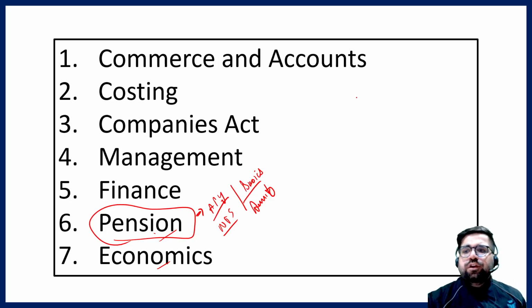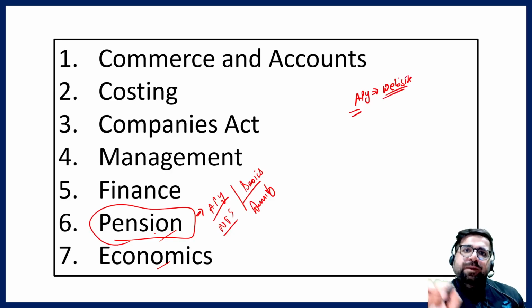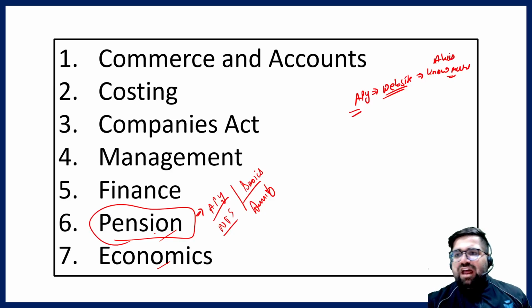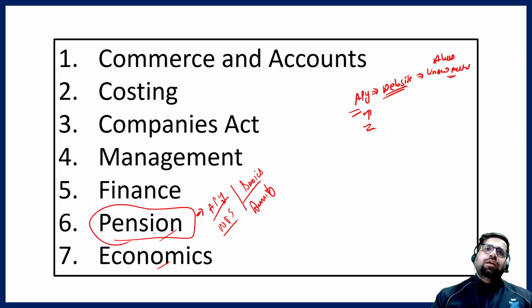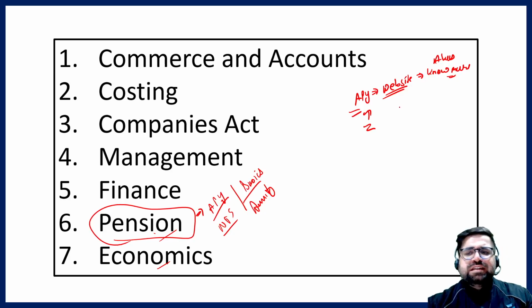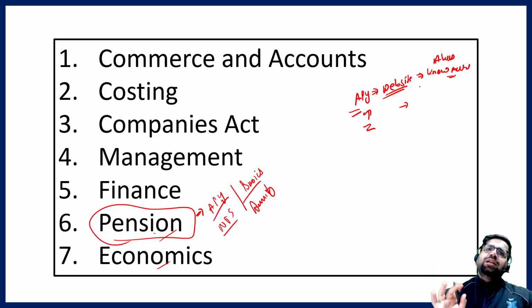Rather, what you can do is, for example, for Atal Pension Yojana, APY, you just have to go on the website of APY. Once you are there, go to the section of Know More or About Us. Explore their website and make notes from it. There is no specific book which covers all the details of Atal Pension Yojana or the National Pension System, so their website is the best source of information. Make notes so that you can cover the scheme in the best manner possible.